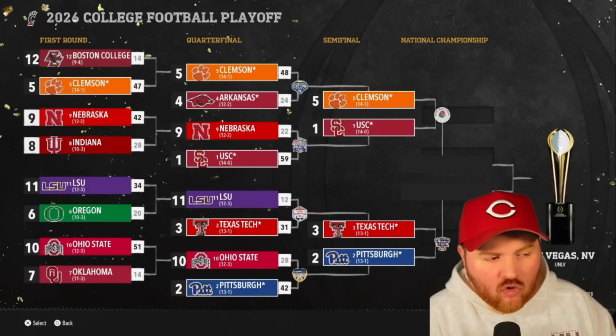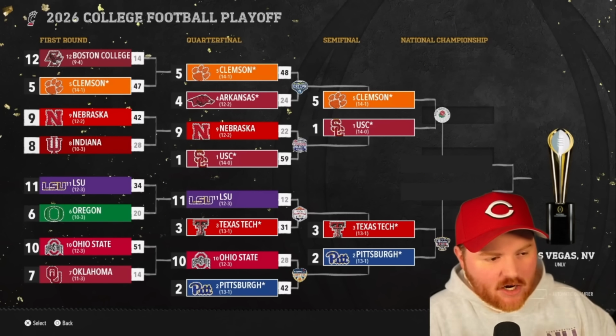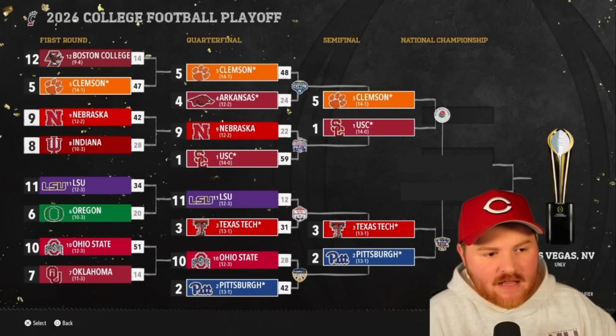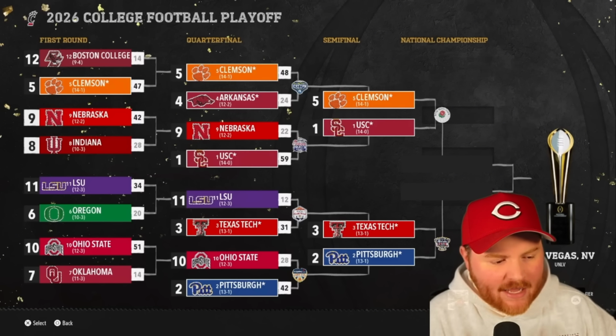All right, we don't quite get the chalk as Clemson beats Arkansas by 14. USC is still on a warpath. They crush Nebraska. They'll take on Clemson in the Rose Bowl. Texas Tech, I mean, there's no good games here. Everything's by 2+ scores. Texas Tech gets past LSU by 19. Pitt gets past Ohio State by 14. They'll face off in the Sugar Bowl.